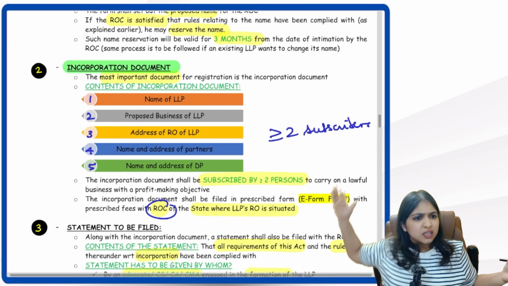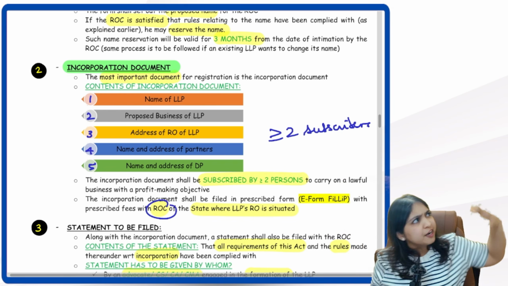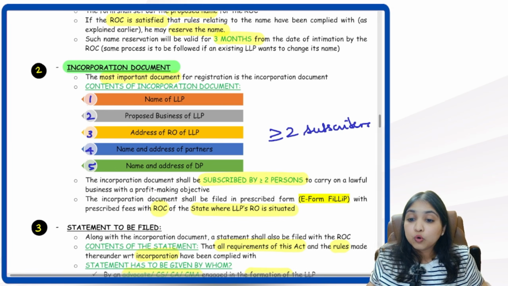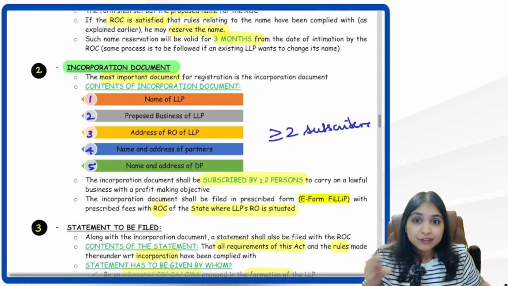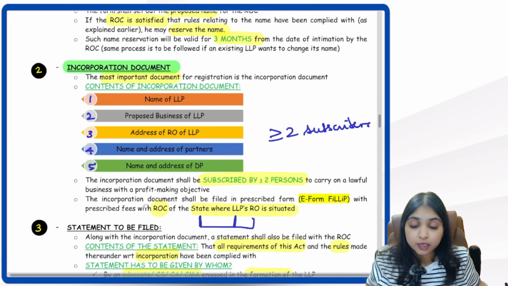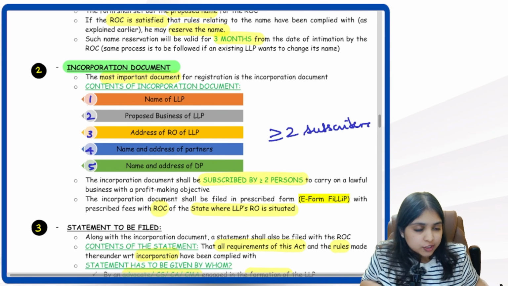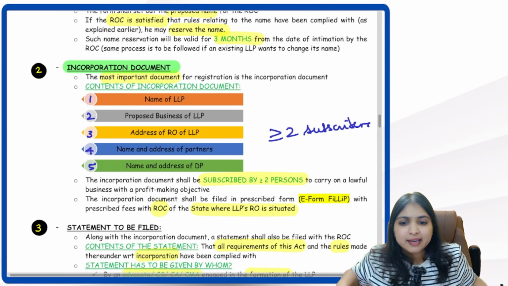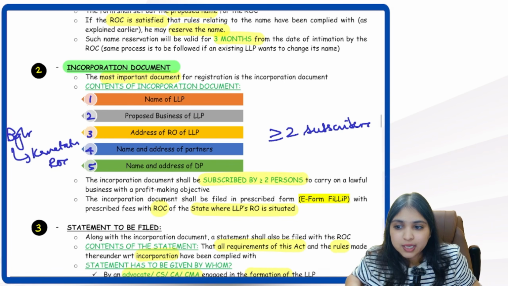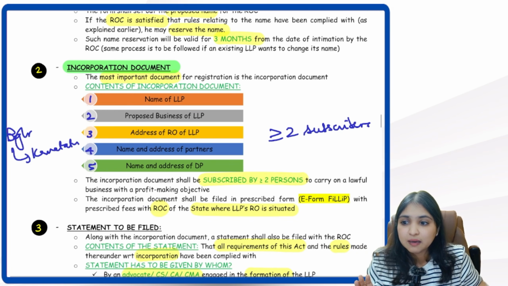Which ROC? There are so many ROCs in my country. Can I randomly walk into any ROC's office and dump it over there? No. I have to go to that ROC who is having jurisdiction over the state where the LLP's registered office is situated. So wherever LLP's registered office is situated, like for example, let us say LLP's registered office is situated in Bangalore. So I'll have to go to the Karnataka ROC, and to Karnataka ROC, I'll have to submit this e-form FiLLiP. Till here perfectly clear, guys?